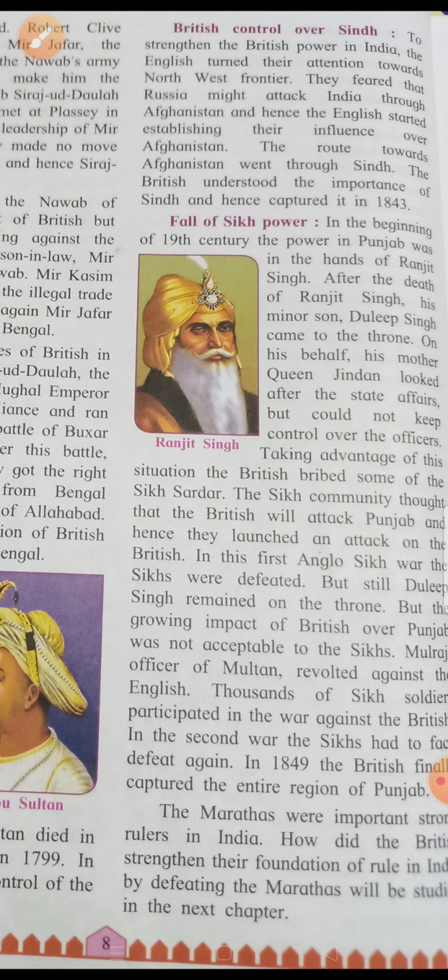And hence the English started establishing their influence over Afghanistan. It means they were at risk that Russia could attack India through Afghanistan. Therefore, the English started influencing Afghanistan. The route towards Afghanistan went through Sindh. That's why they captured that route. Who? The British. The British understood the importance of Sindh, and hence they captured it in 1843.